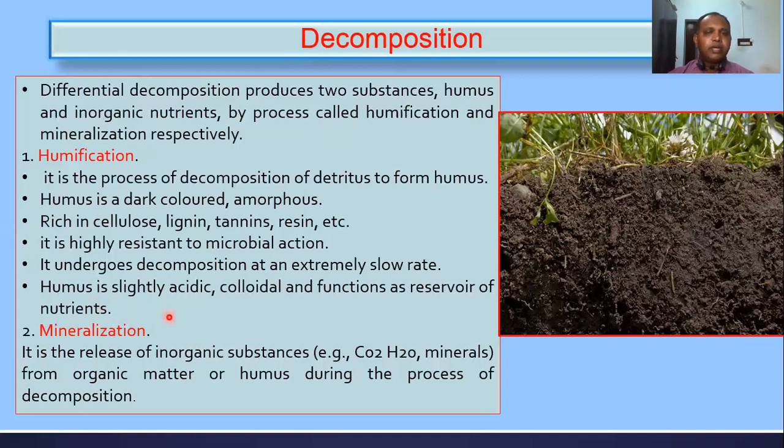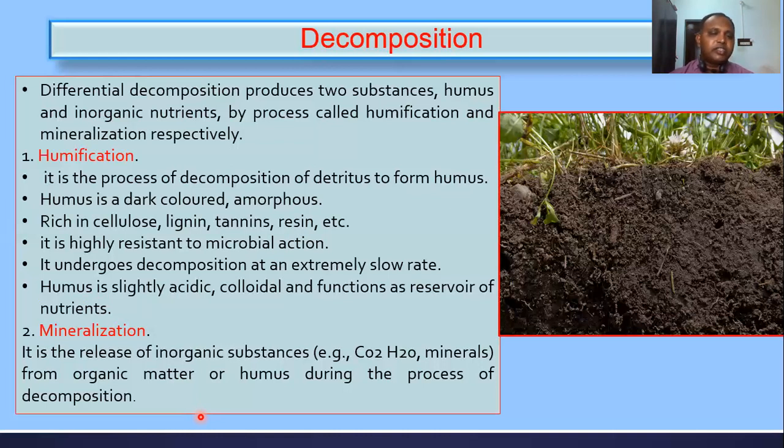And the next one is mineralization. It is a process of release of inorganic substances from organic matter or from humus. Humus is also rich in organic matter only. Directly the organic matter is decomposed and converted into inorganic nutrients, so wherever it may be, the minerals are released from organic matter or humus.